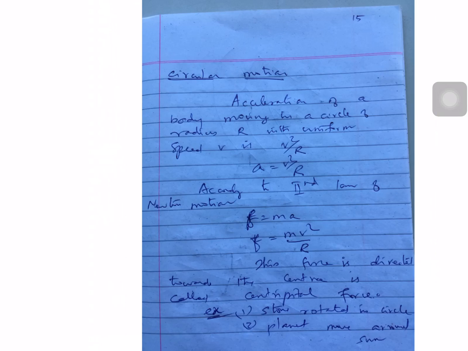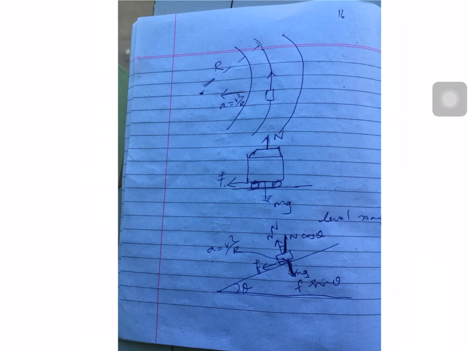According to Newton's second law, F equal to ma, F equal to m into a, which is m v square by r. So you can write m v square by r. The force directed towards the center is known as centripetal force. For example, the stone rotated in a circle or the planet moving around the sun. These are all examples of circular motion.